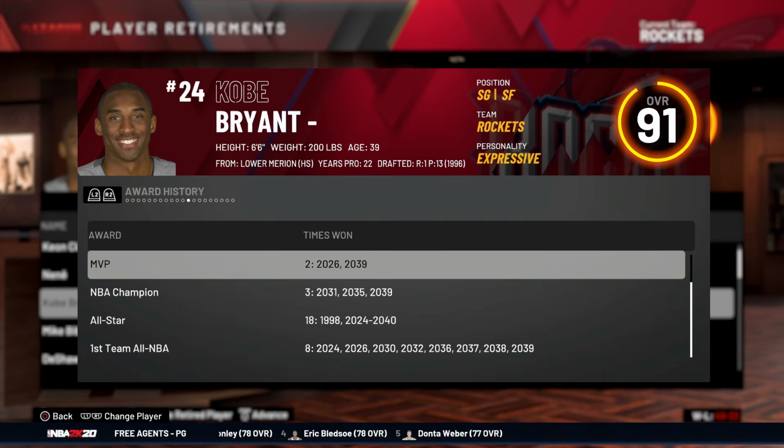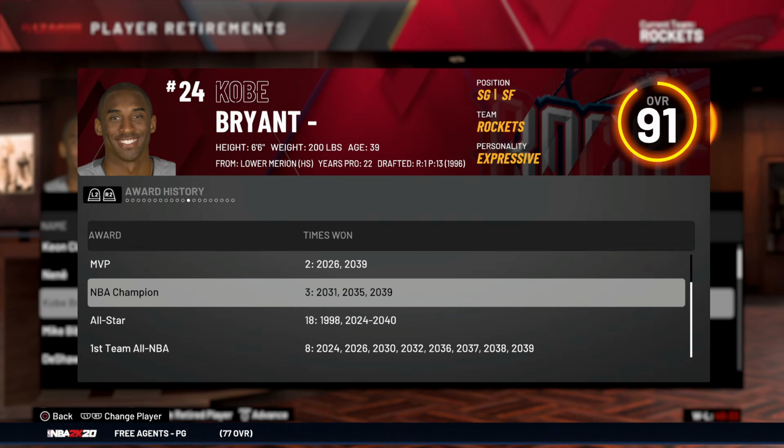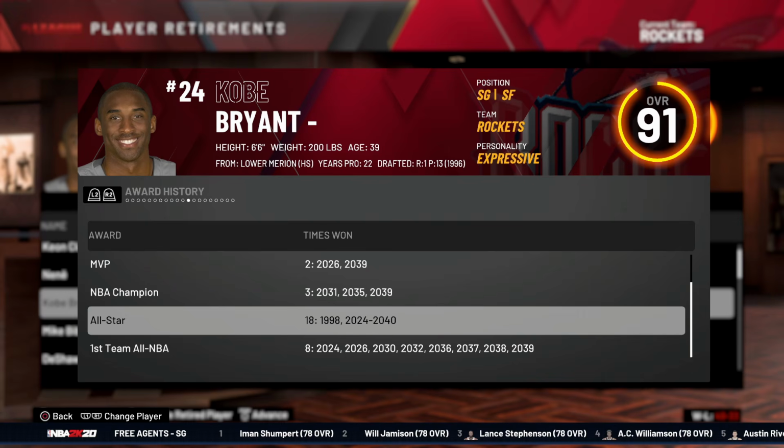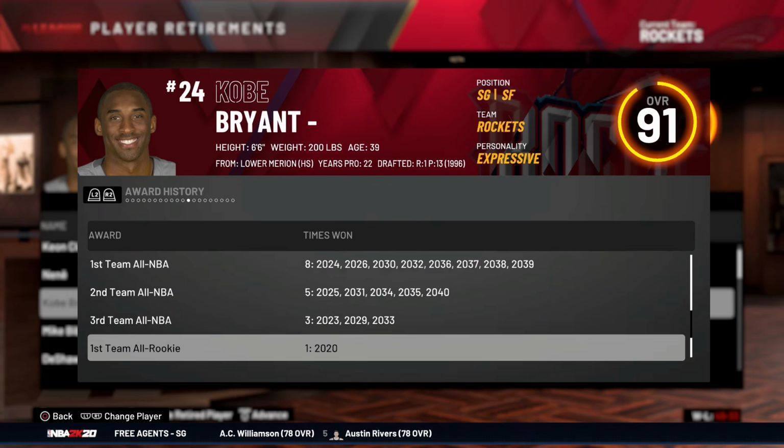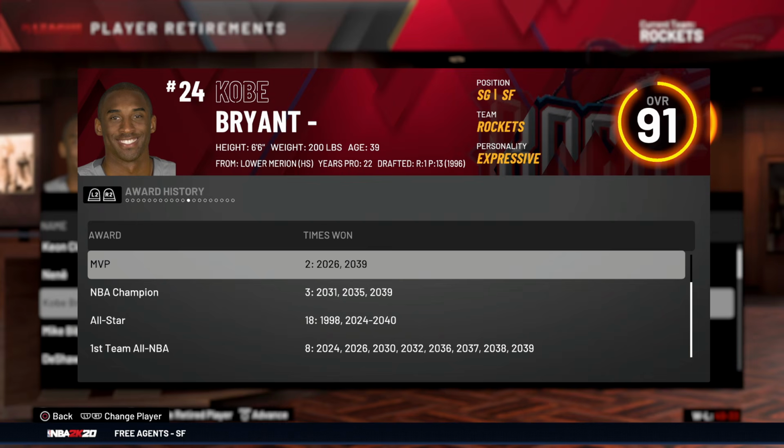And now, last but not least, the award history. 2-time MVP, 3-time champion, 18-time All-Star, technically 17 because he has 1 extra, you see the 1998 right there. 8 first-team All-NBA, 5 second-team All-NBA, 3 third-team All-NBA, 1 first-team All-Rookie, and that is it.